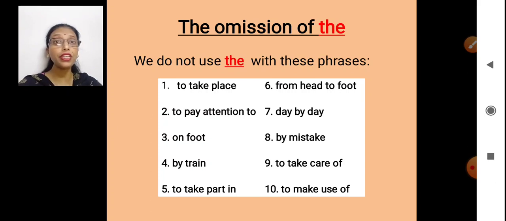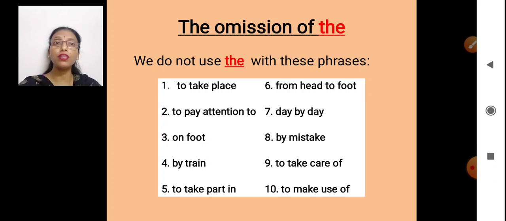We will travel by the train, if I'm talking in relation to a particular train, but as a phrase I say by train. Okay? To take part in. It was a beautiful feeling to take part in that competition. To take the part in, that is wrong. From head to toe. Again, day by day. Day by day, we are learning new things.